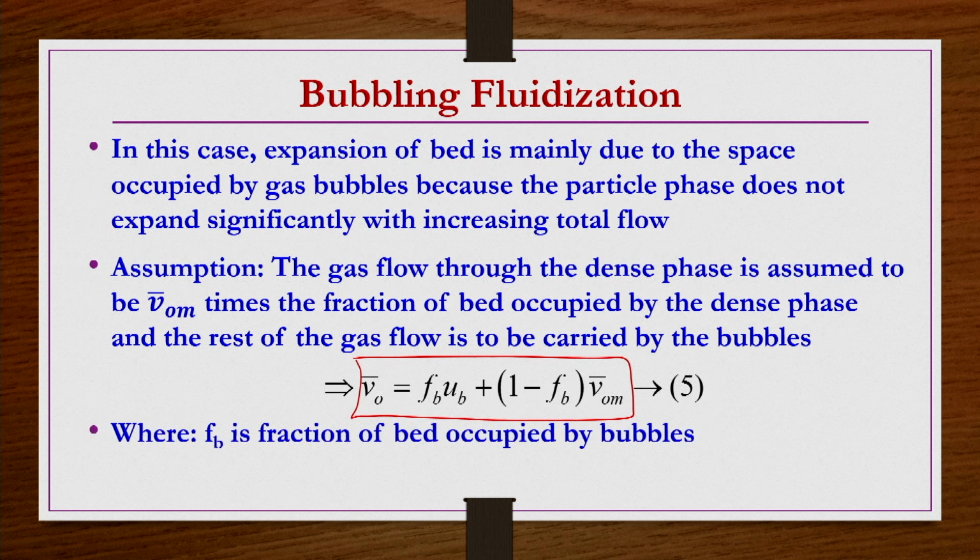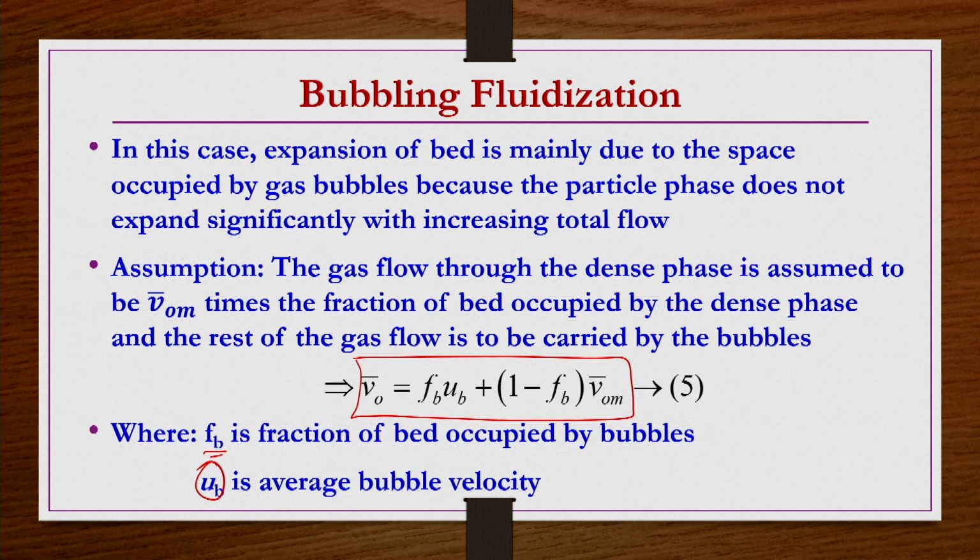Here, as I mentioned, Fb is the fraction of the bed occupied by the bubbles, or bubble volume fraction, and Ub is the average bubble velocity. For this equation you should know Ub. What is the average bubble velocity? That is again very difficult to find out experimentally for each and every experiment.